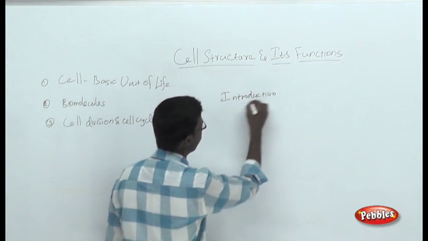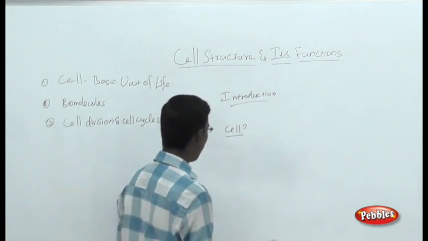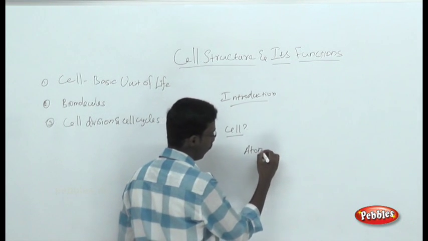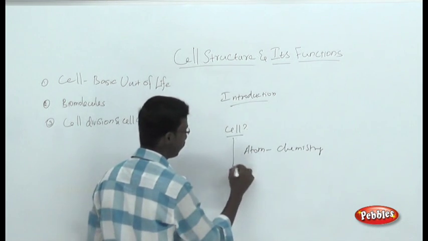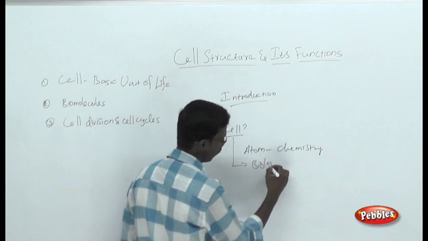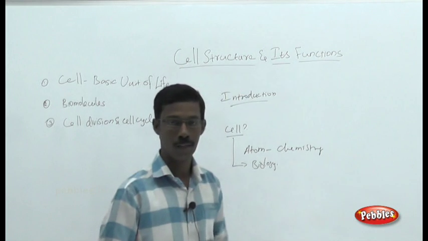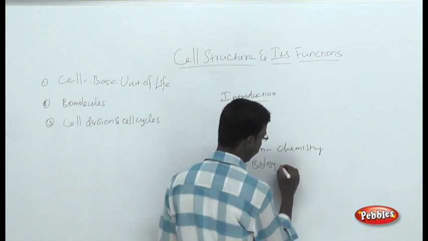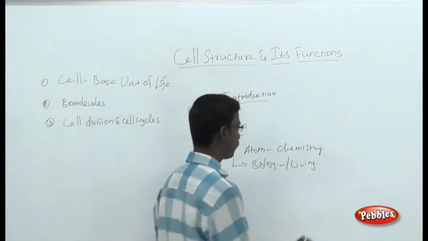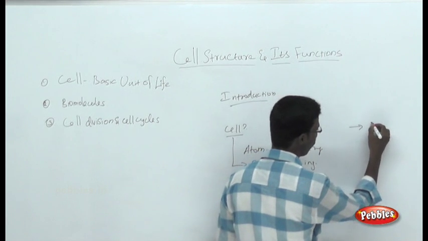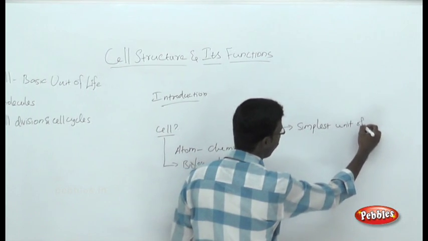So what is a cell and how can we define the term cell? As we all know, atoms are the basis of chemistry. Like that, the cell is the basis of biology. All living things, all living organisms, all living entities in the world are made up of the basic units called cells. So how can we define the term cell? The cell is the simplest unit of life. The first term you should remember: cells are the simplest unit of life.